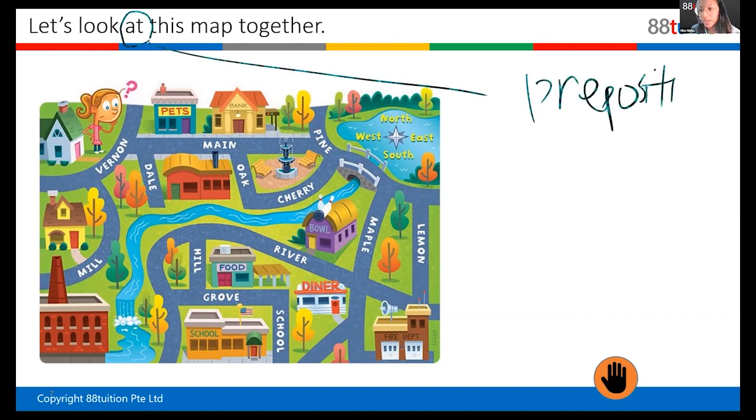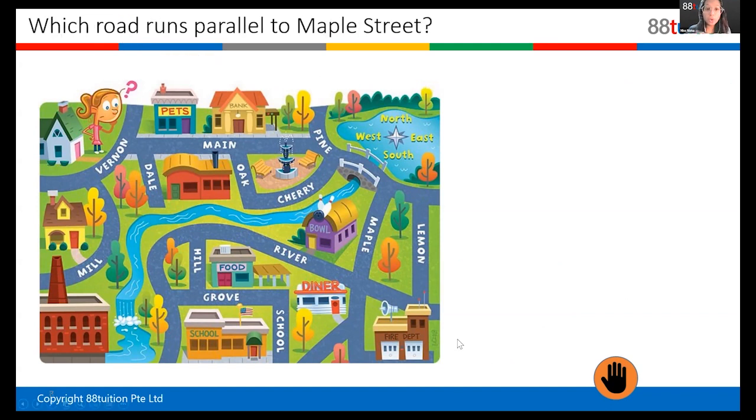Now I'm going to ask you some questions using prepositions. Let's look at the first question. Which road runs parallel to Maple Street? Do you know what parallel means? It means two pathways that don't meet. They run in one direction side by side, but they don't converge.